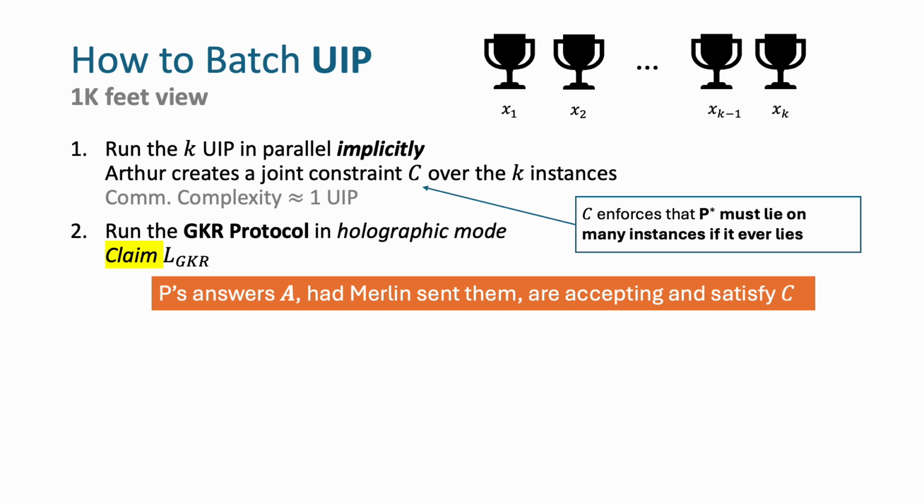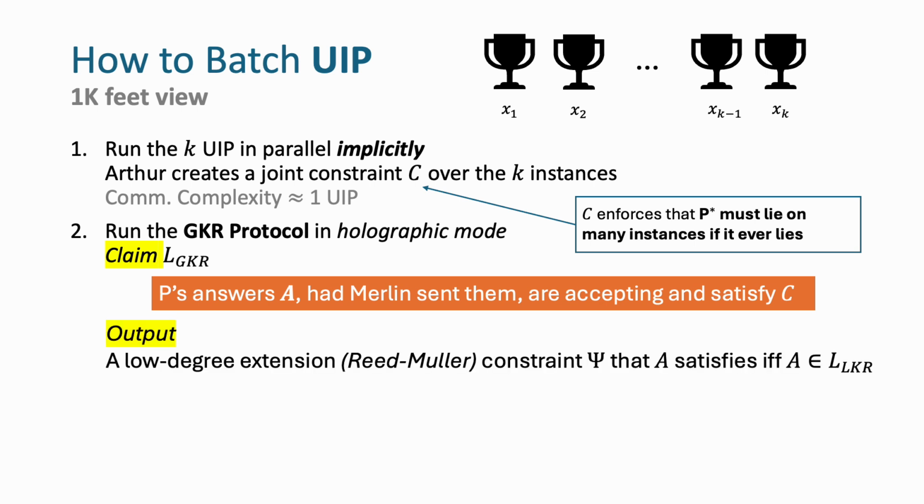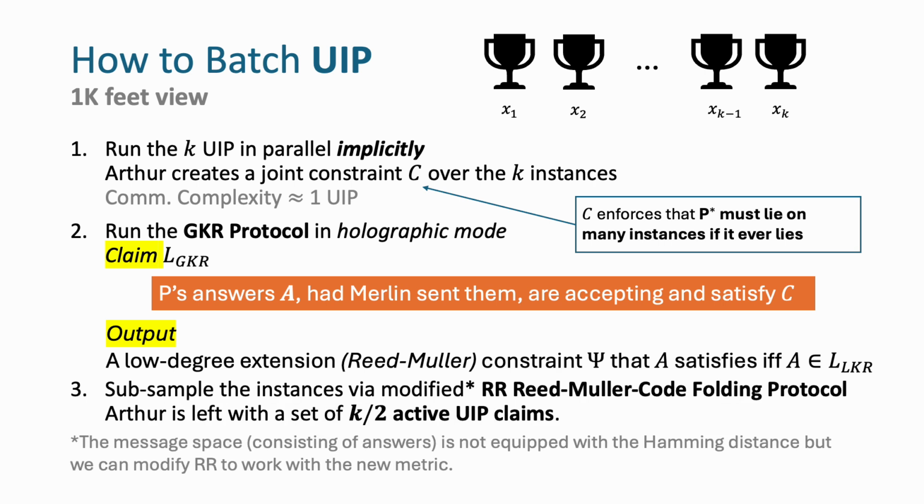The GKR protocol outputs a low-degree extension, or Reed-Muller code constraint that A would satisfy if A satisfies the GKR claim. You may wonder why we want to move to a Reed-Muller code constraint. This is because Reed-Muller code, which is based on low-degree multivariate polynomials, have a recursive structure that allows us to perform certain code folding procedure.